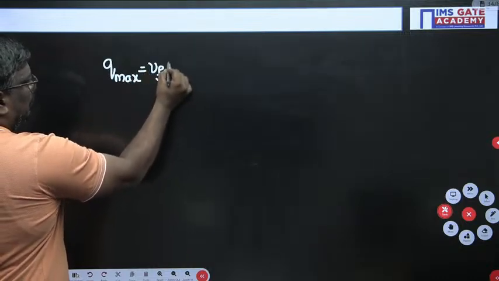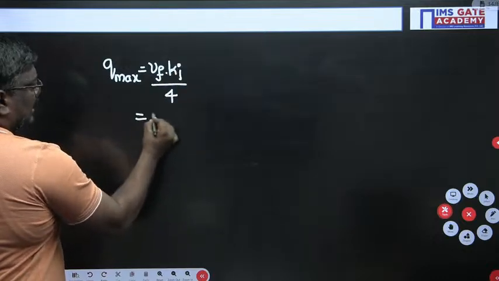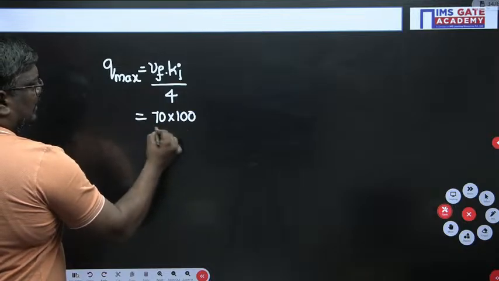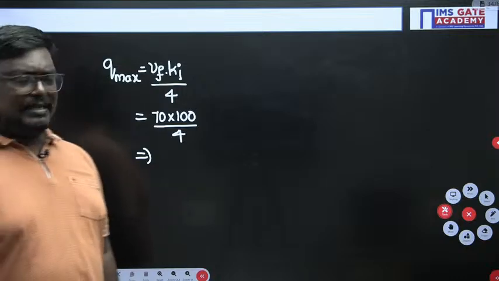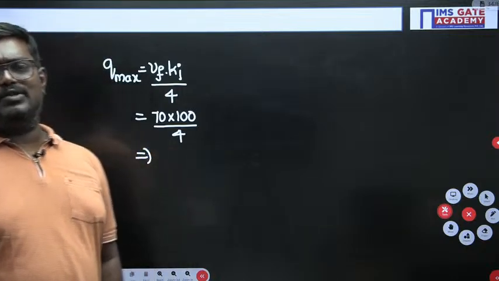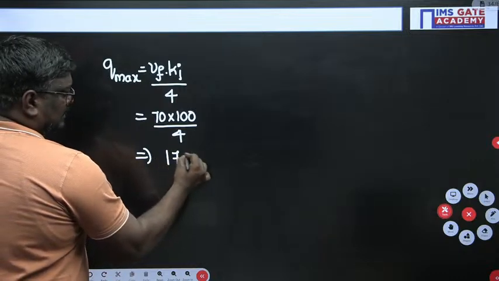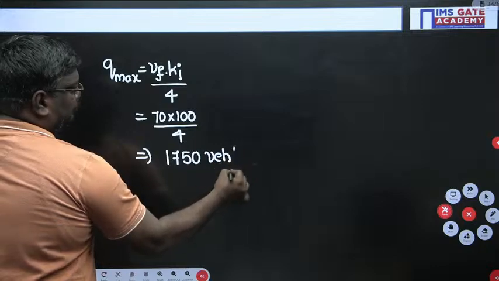Qmax is equal to Vf into kj by 4. So you can directly take 70 into 100 divided by 4, which is 7000 divided by 4. I think it is 1750 vehicles per hour.